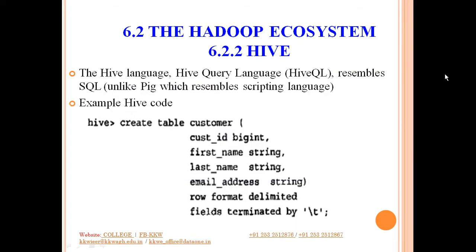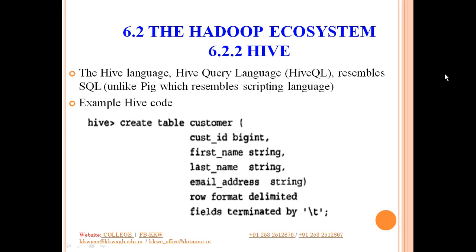Now we move on to the second component of the Hadoop ecosystem. The second component is Hive. It stands for Hive query language, also called Hive QL. Why is it called Hive QL? QL stands for query language. So it resembles your SQL, the structured query language.